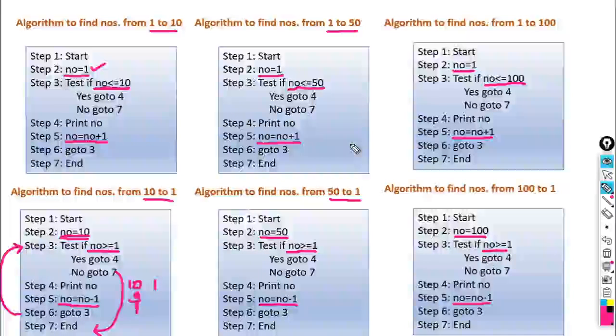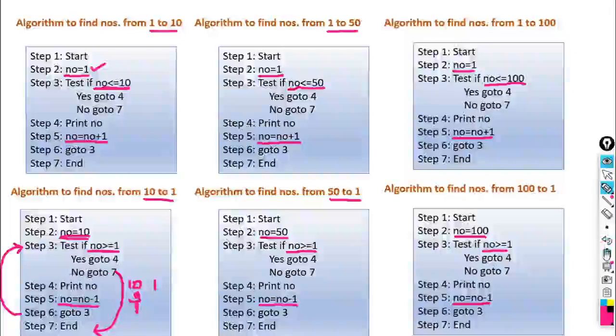Whether we have to use less than sign, whether we have to use greater than sign, because when we go from lower value to upper value, we have to check it up to the upper value, so we can use here less than sign. But when we go from upper value to lower value, we have to decrement the value. At that time you should use here greater than sign, because we are going from upper value to lower value. So this part is very important.